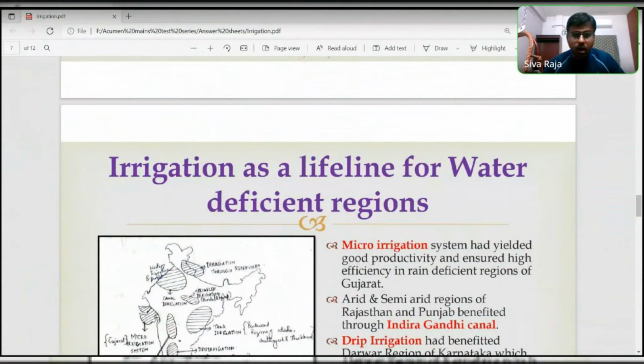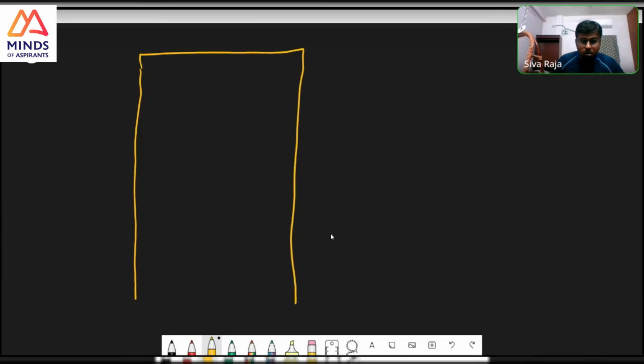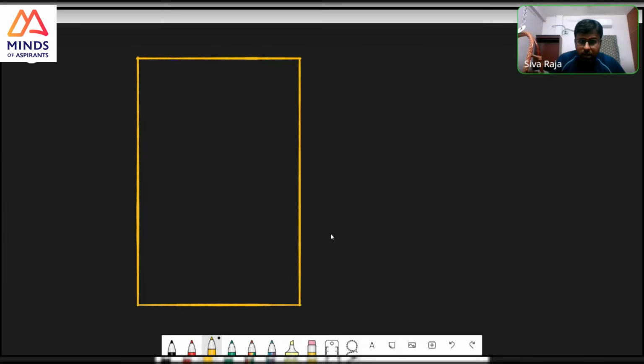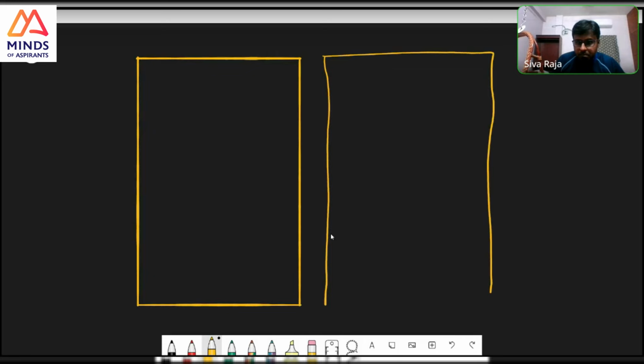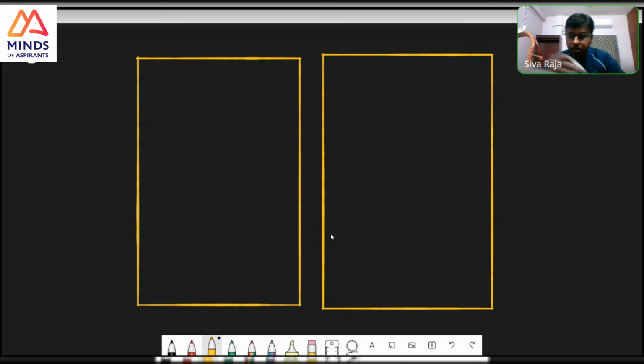Now we will see how an answer should be written, or how we have to make this answer presentable. So models of answer: there can be many methods of answer. I'll tell you the models of answer. How do you represent? For example, I'll tell you this. See, this is the point.